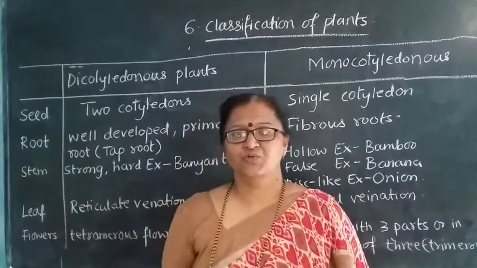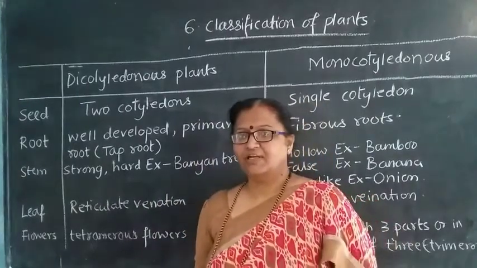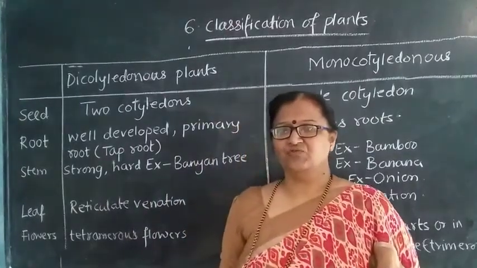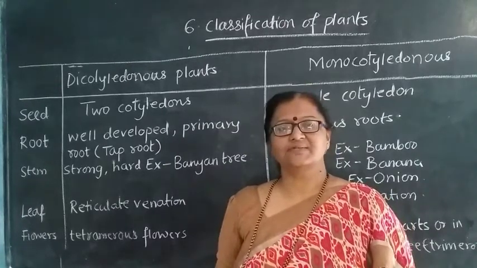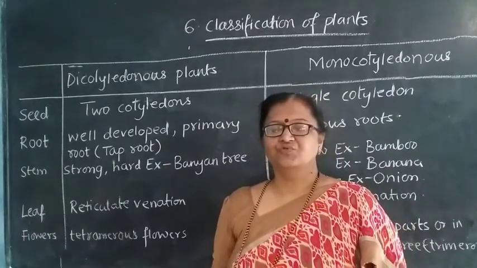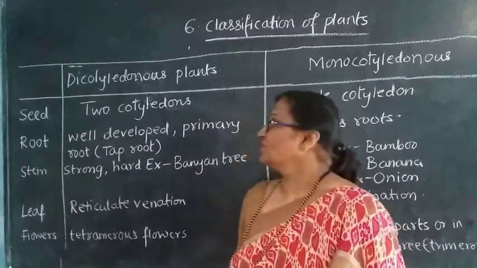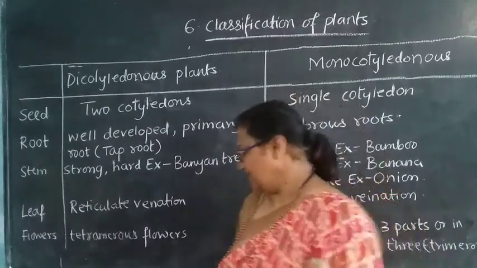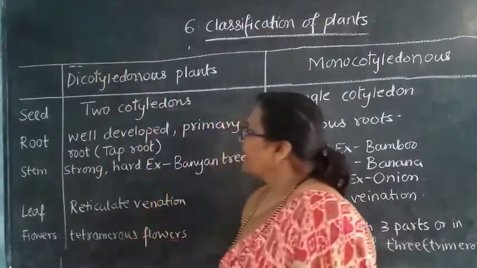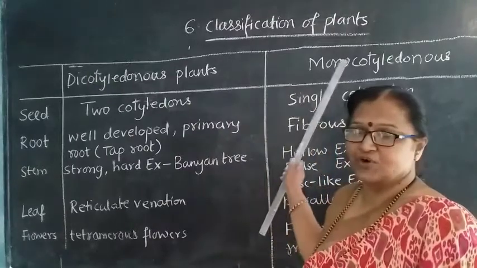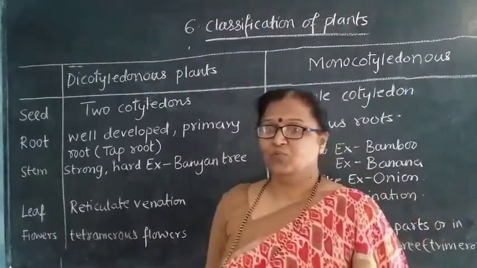Now we are going to see the classification of the angiosperms. So what are angiosperms? We have known that these are the seed-bearing plants. That means fruits are present and seeds are also present in that. So they are further divided into dicotyledonous and monocotyledonous, that is, dicots and monocots.